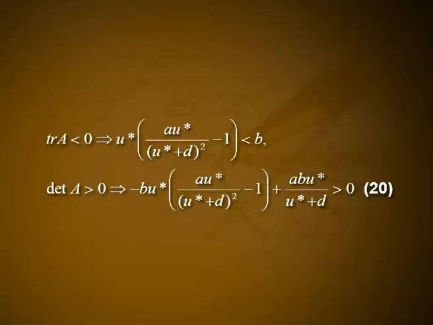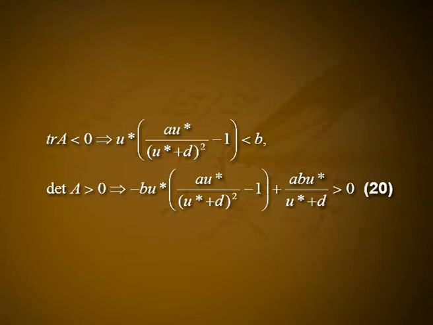A, the community matrix, has eigenvalues lambda given by determinant of (A minus lambda) equal to 0, which gives lambda squared minus trace of A lambda plus determinant of A equal to 0. For stability, we require real part of lambda less than 0, and so the necessary and sufficient conditions for linear stability are, from the last equation, trace of A less than 0, which gives